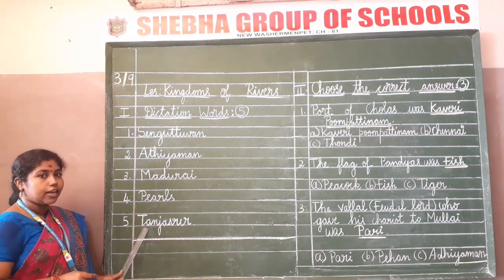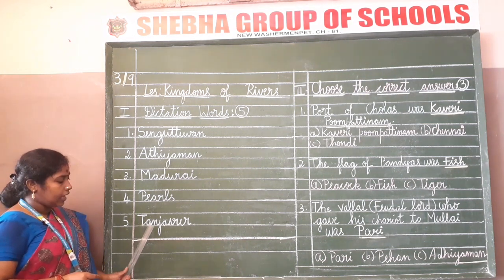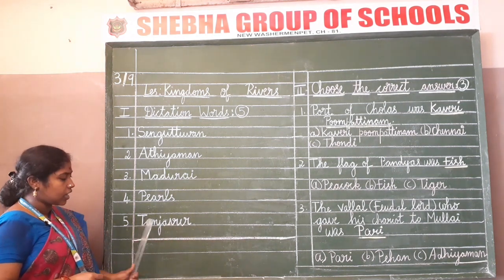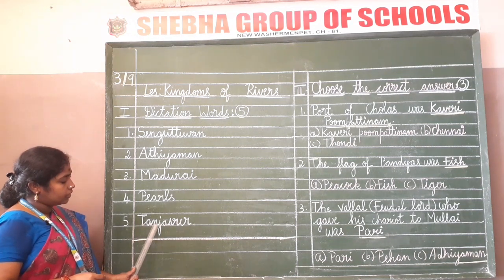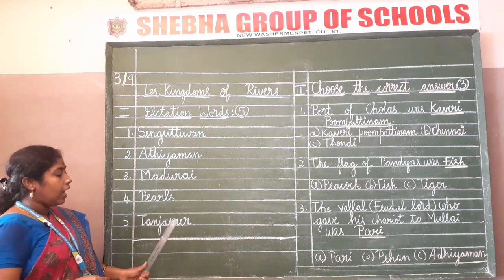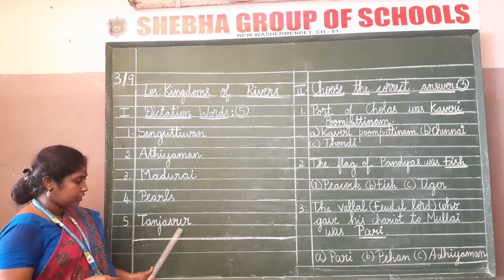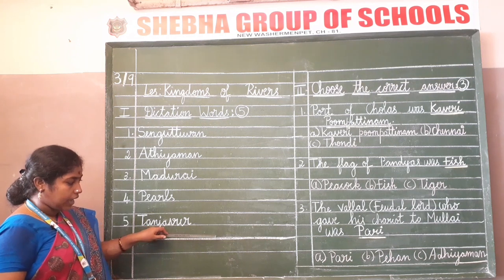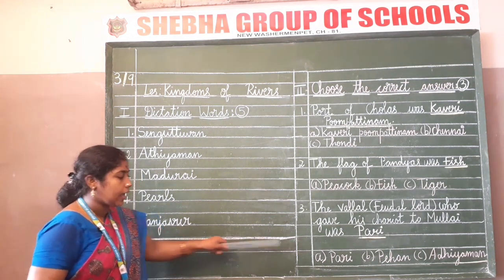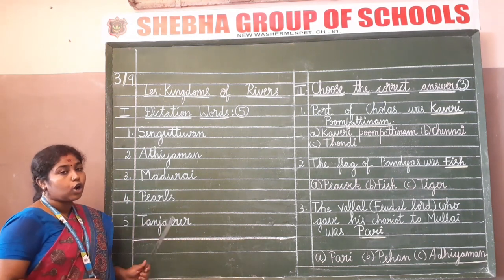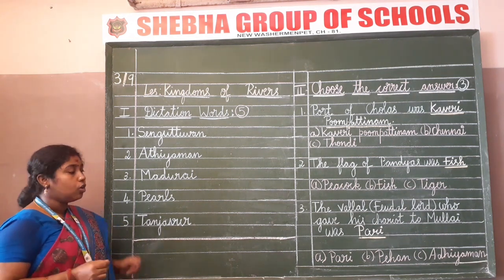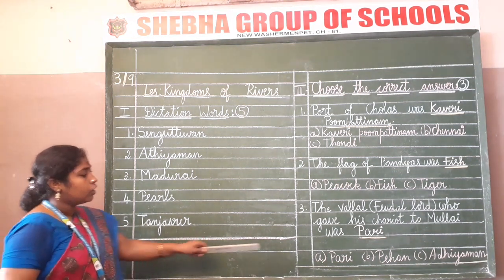What is this word, children? Tanjavur. T-A-N-J-A-V-U-R. Tanjavur. After finishing this word Tanjavur, again leave one line and with your ruler and a pencil draw a line neatly. Don't draw with a free hand, children. It will go upside down. So with your ruler and a pencil draw a line.